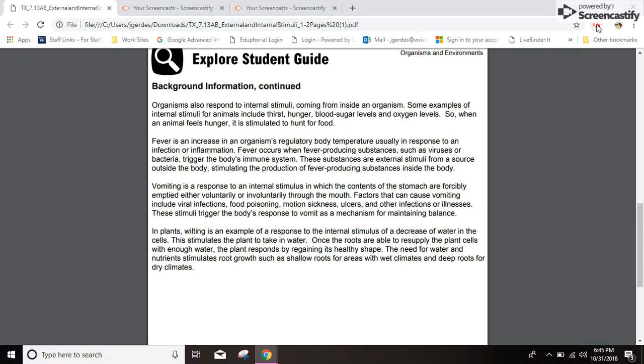In plants, wilting is an example of a response to the internal stimulus of a decrease of water in the cells. This stimulates the plant to take in water. Once the roots are able to resupply the plant cells with enough water, the plant responds by regaining its healthy shape. The need for water and nutrients stimulates root growth, such as shallow roots for areas with wet climates and deep roots for dry climates.